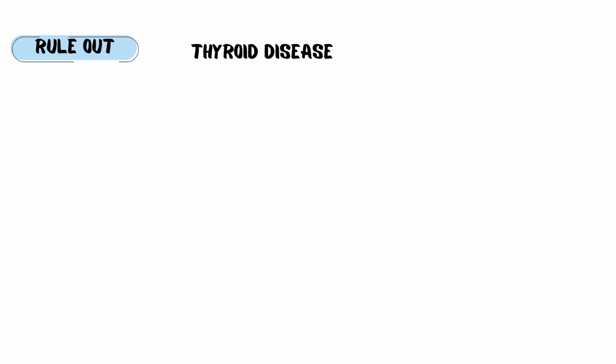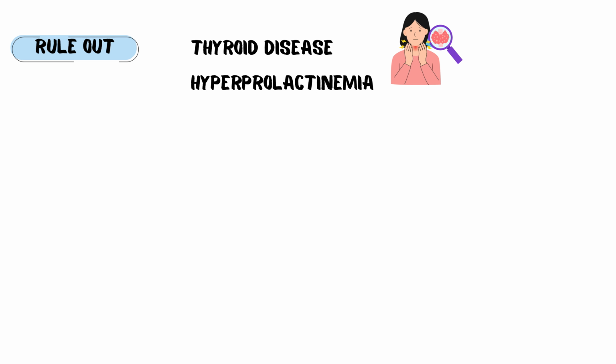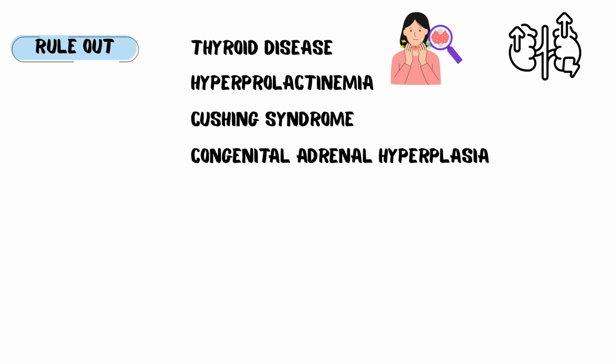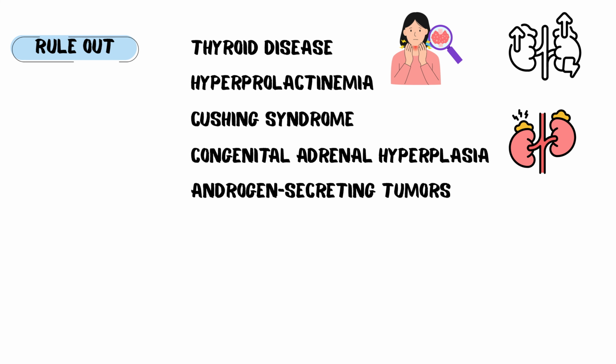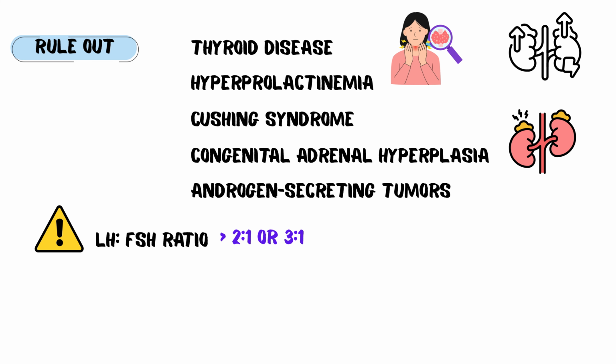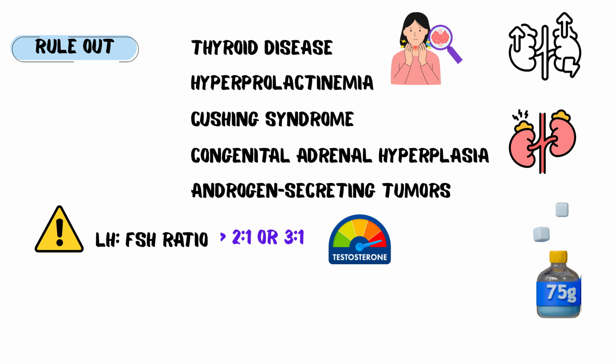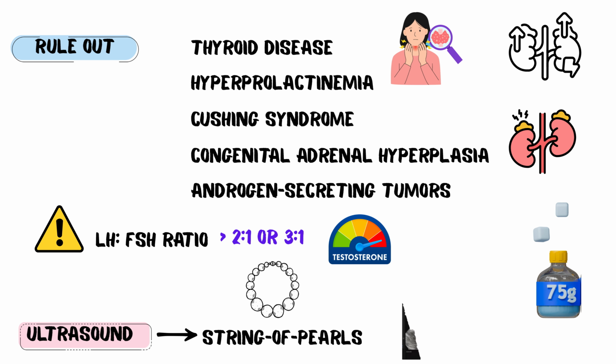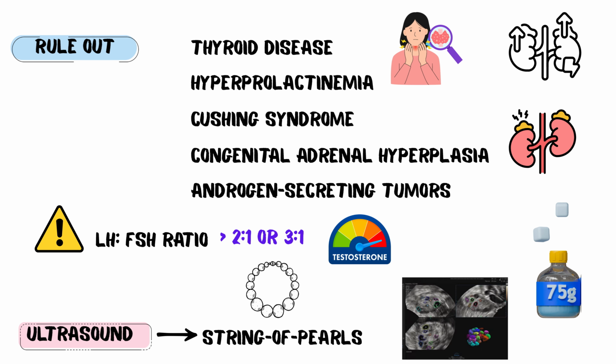Always rule out thyroid disease, hyperprolactinemia, Cushing syndrome, late-onset congenital adrenal hyperplasia, and androgen-secreting tumors. Look for an LH-FSH ratio, often greater than 2 to 1 or 3 to 1, and elevated free testosterone. An oral glucose tolerance test is essential due to the metabolic risk. Ultrasound may show the classic string of pearls appearance, but imaging is not always required for diagnosis.